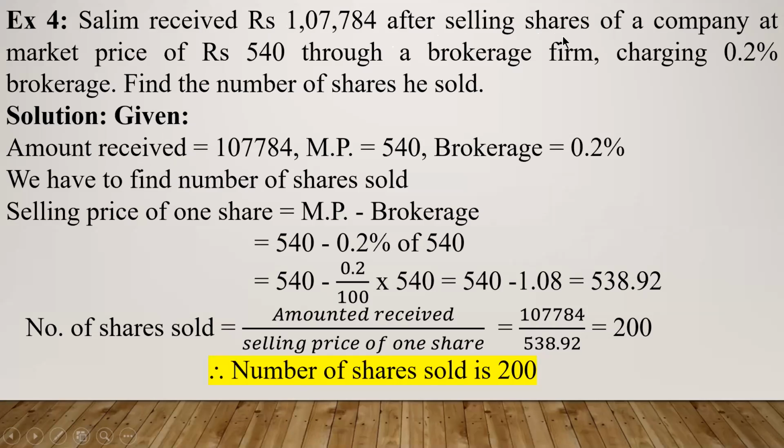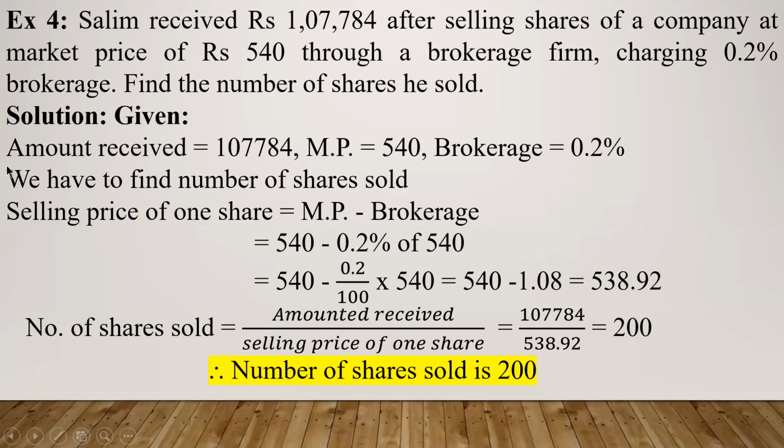Now read the next part. After selling shares of a company at market price of 540 rupees. So write down market price is 540. Through a brokerage firm charging 0.2% brokerage. So I'm also given the brokerage. Write down that brokerage is 0.2%. Okay. What is asked to me? Find the number of shares he sold. So we have to find number of shares sold.